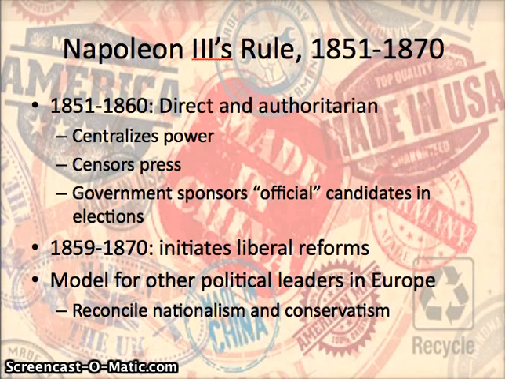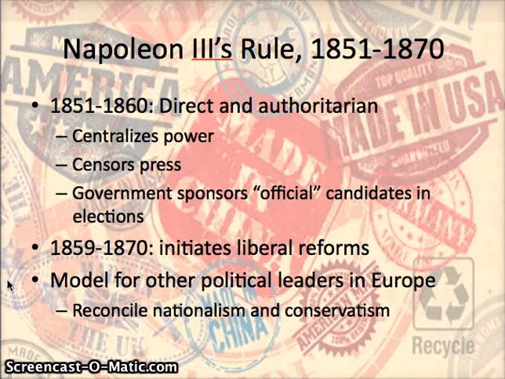Prior to Napoleon's established rule, we have power divided slightly more. Remember that the National Assembly has more control, right? But he's establishing a much stronger executive when he takes power. Also, of course, to try to lessen the power of the radicals and some liberals, he's going to censor the press. Also, when there are elections, again, elections are relatively rare in these early stages. We're going to see that the National Assembly will strengthen a little bit once we get back to this period with some liberal reforms.